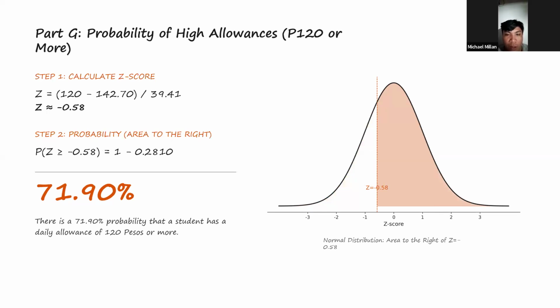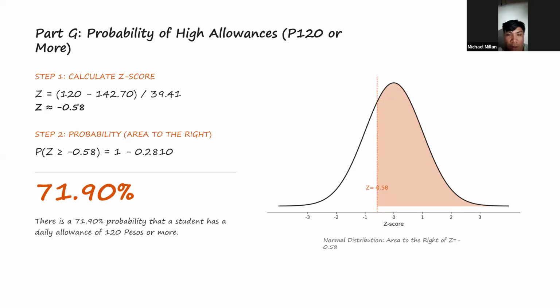Part G: we randomly select one student from the 50. What is the probability that the student has a daily allowance of 120 or more? This is the opposite of part F. Here we want the area to the right of the value 120, not the left. Since the Z table gives us the area to the left, the area to the right equals 1 minus the area to the left.